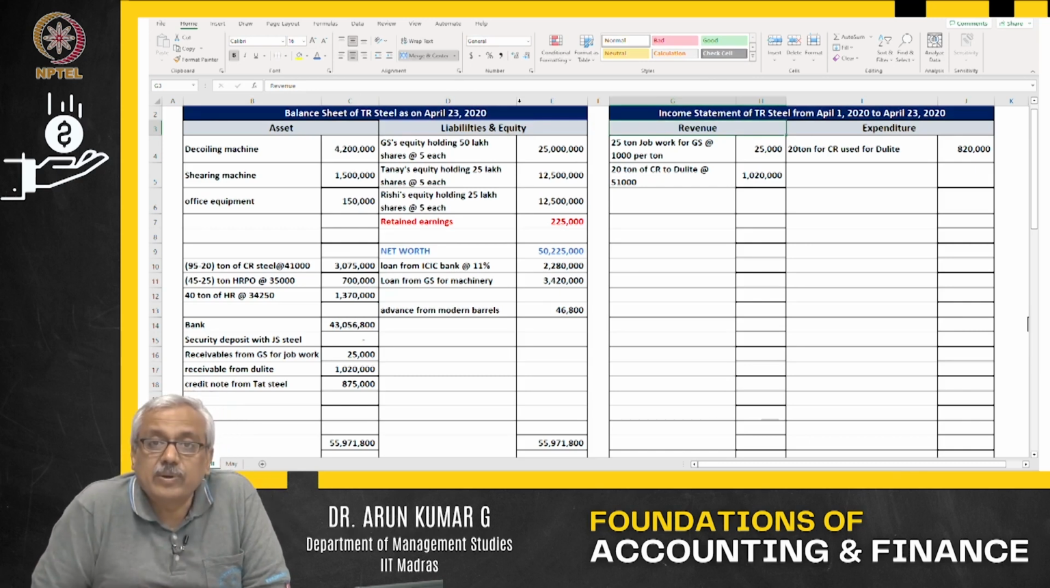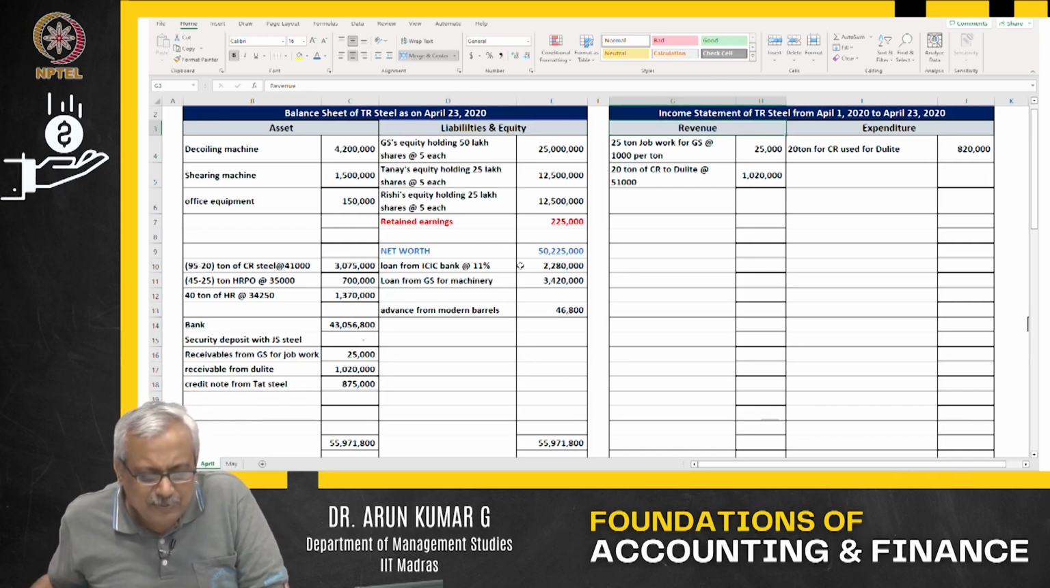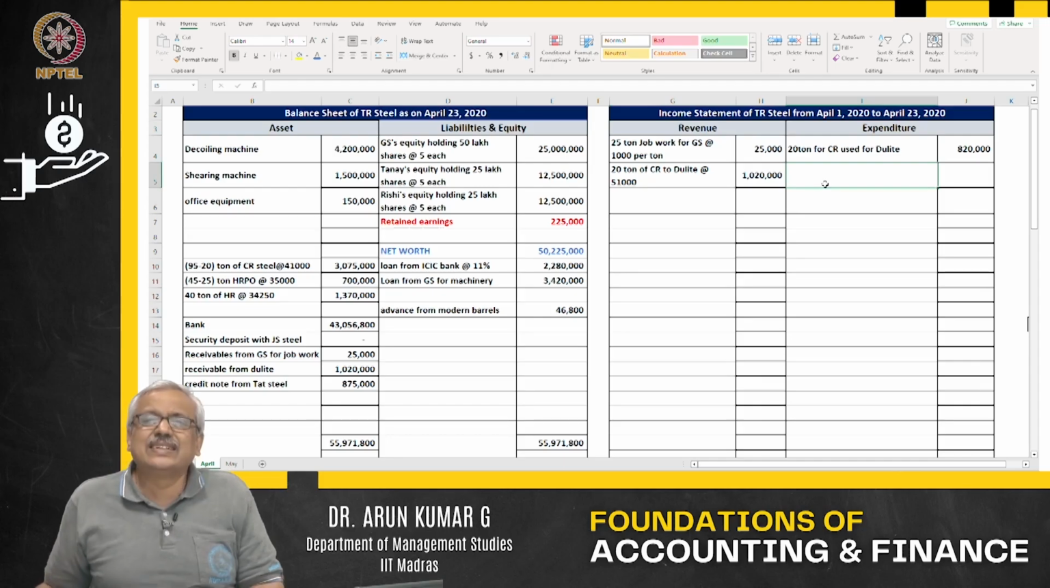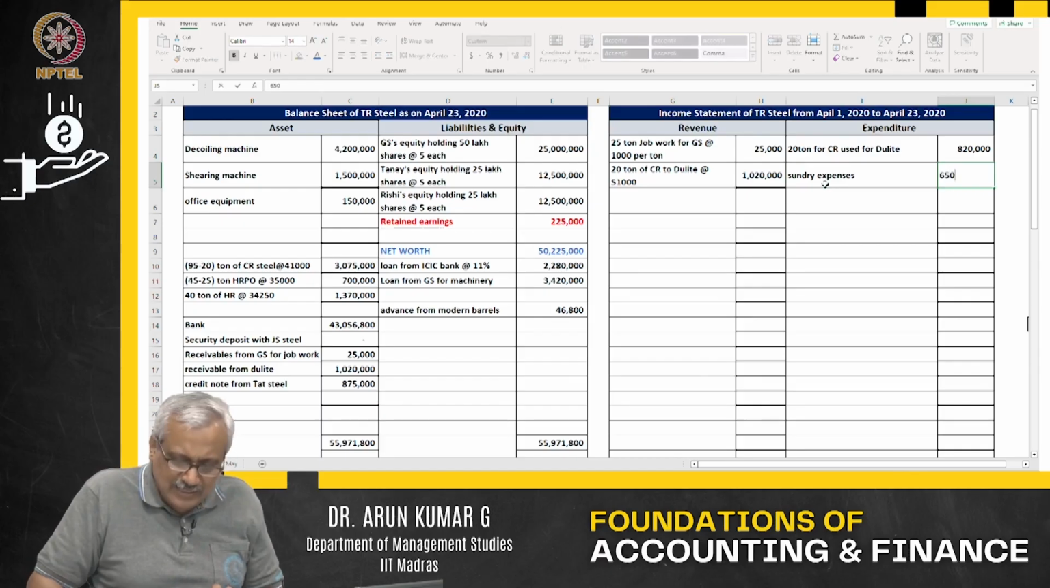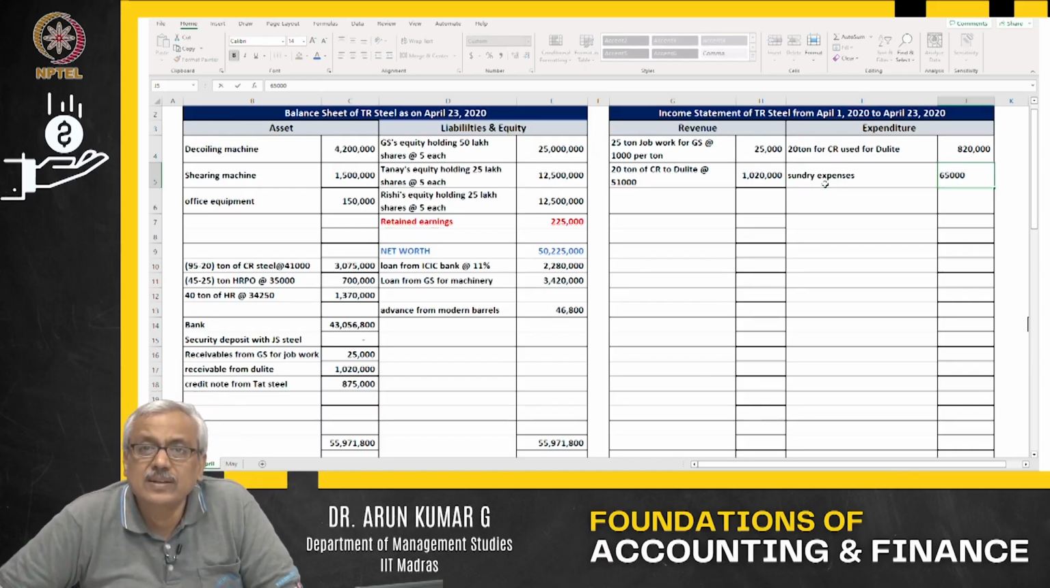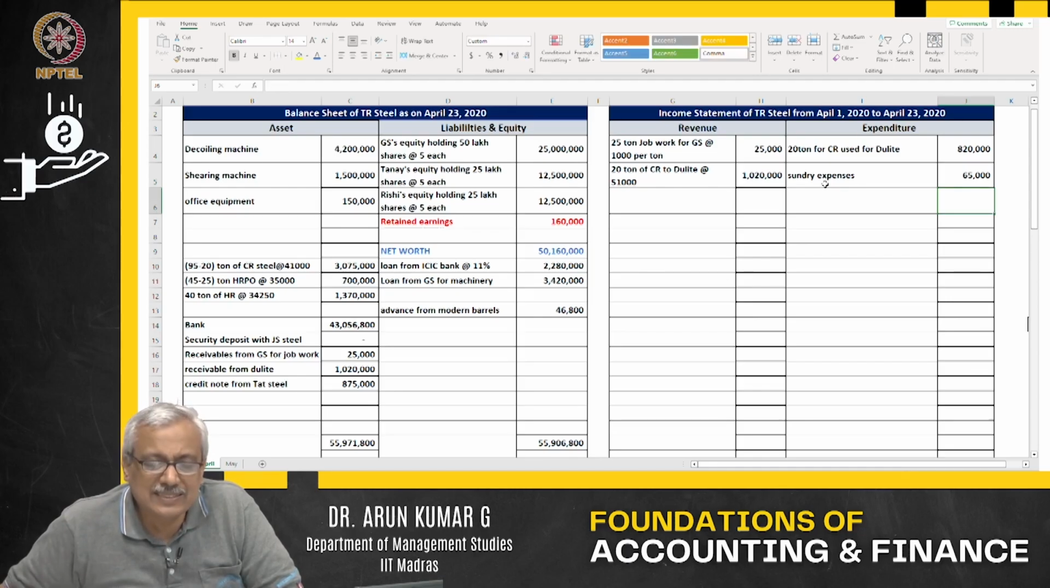What I said, 23rd of April out here. Sundry expenditure, it is an expenditure which is incurred. How much is the value of the expenditure? 65,000. Now, when the expenditure is incurred, of course, expenses is getting impacted.